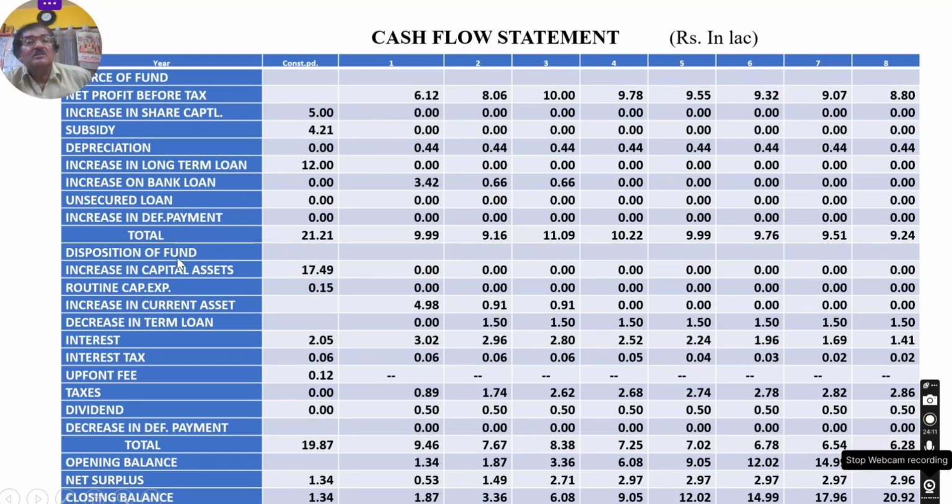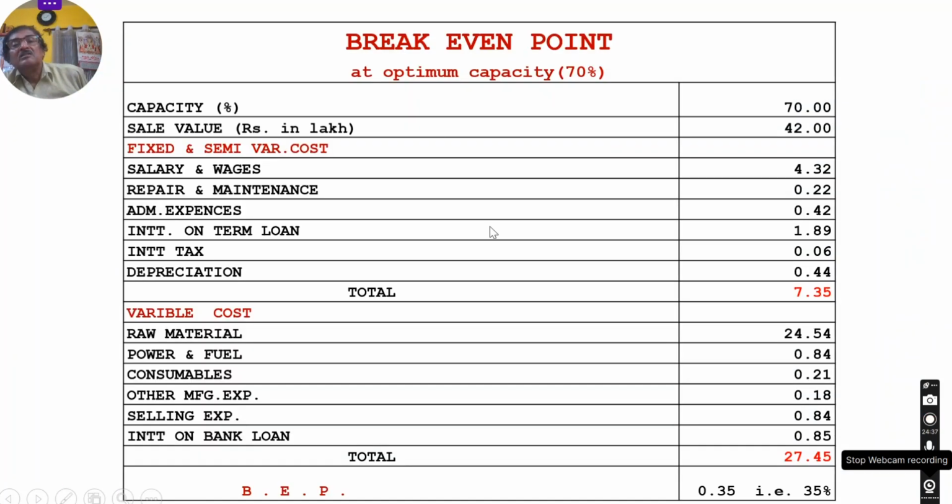Next, the cash flow statement. All these are the items. On this side you will show sources of fund, and this is uses of fund, or disposition of fund, and you have to establish that each year sufficient cash balances are there to run the business. The cash flow statement will confirm that. This is the format for the cash flow statement. And the break-even point also you have to calculate. All these have been calculated on the basis of the basic information that I will discuss in my next video.